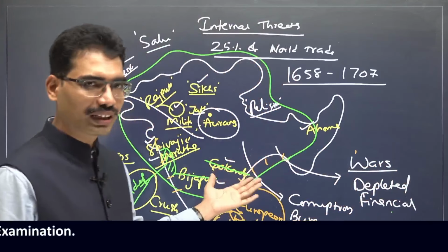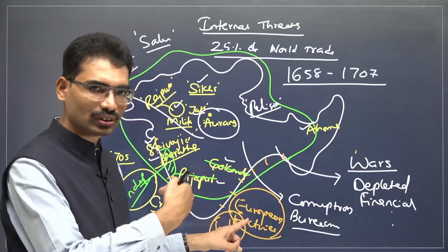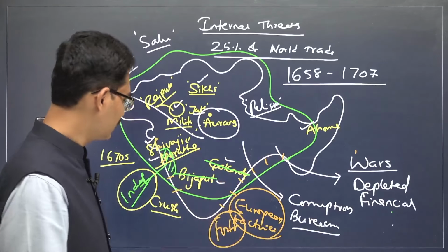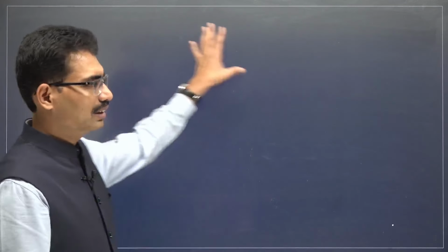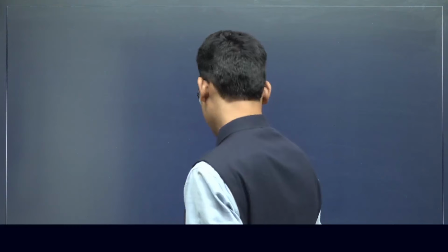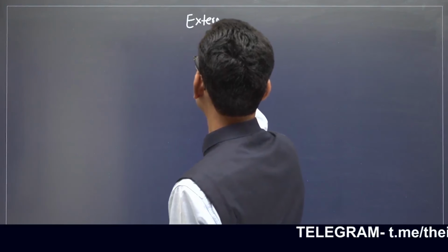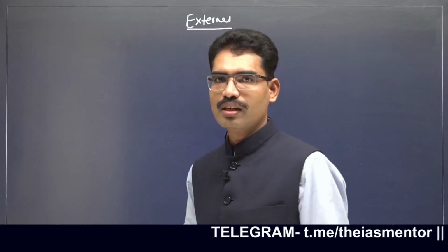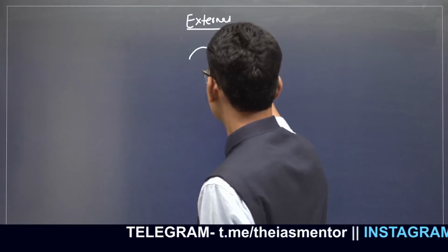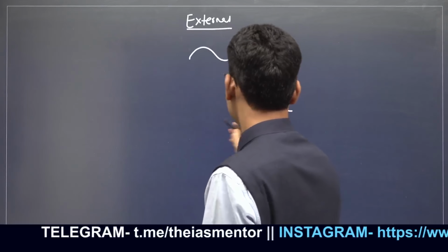That's what we are learning history for. That's why even today history is still continuing. This story is still continuing. This is internal. Now, immediately after his exit in 1707, external threats started. External threats like this.